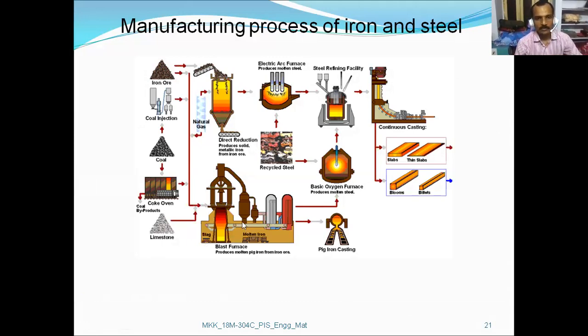And here we have a look on the blast furnace forming pig iron and electric arc furnace forming steel and steel refining facility. This is the recyclable steel. So this is the manufacturing process of iron and steel, finally forming the continuous casting method in which final output is slabs, thin slabs, blooms, billets, cut blanks, etc.